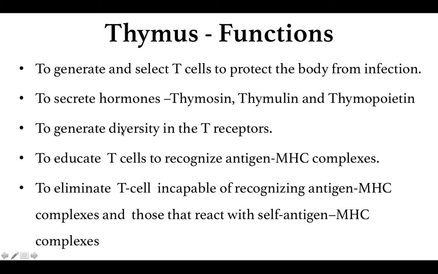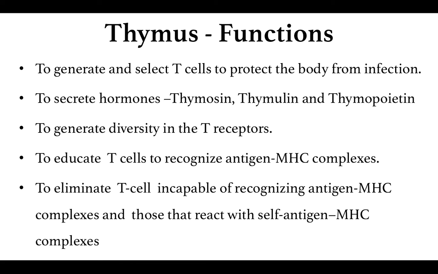In addition to this, within the thymus, diversity is generated in the T cell receptors, because there are various different types of genes that make up the structure of the T cell receptors. These genes include the variable genes, the V genes, the diversity genes, that is the D genes, and the J gene segments, that is the joining genes.